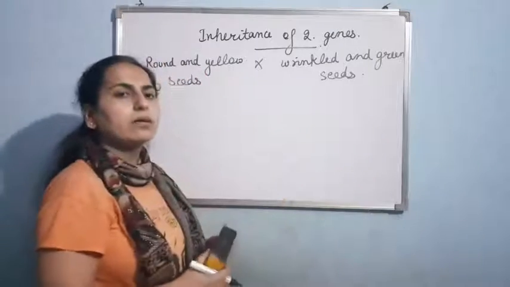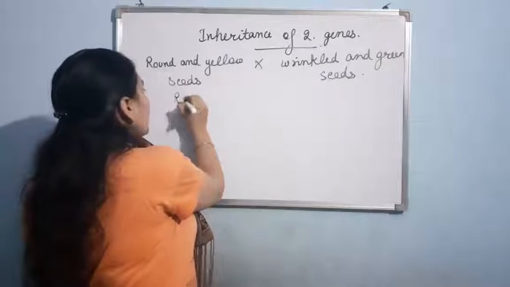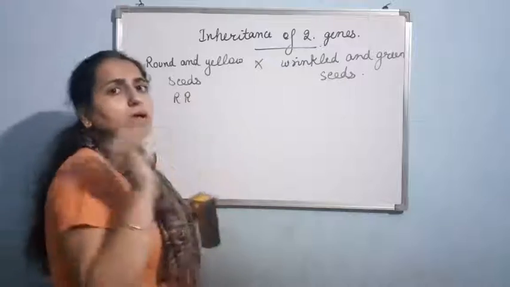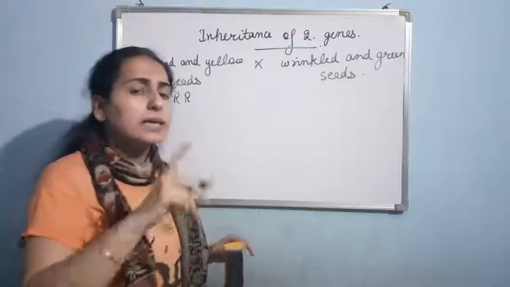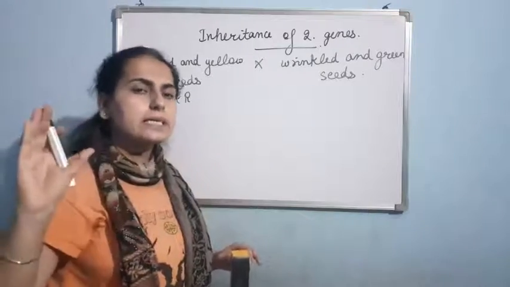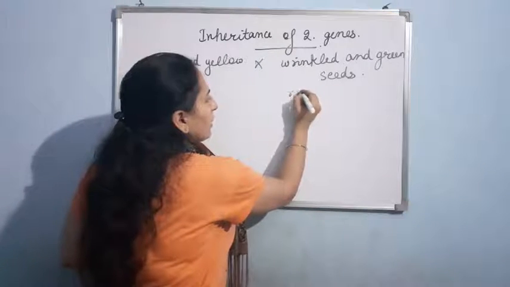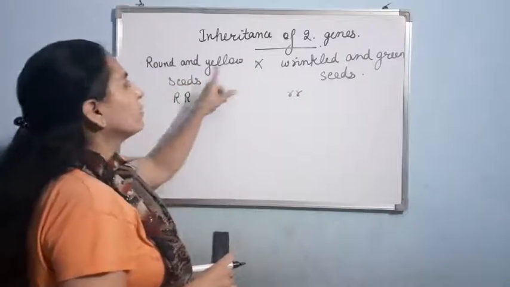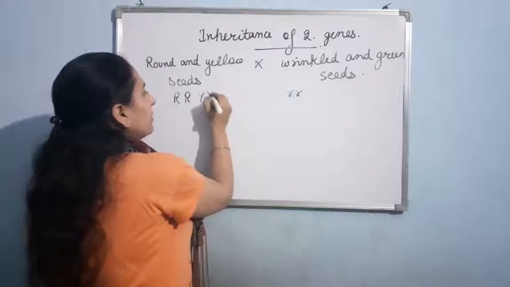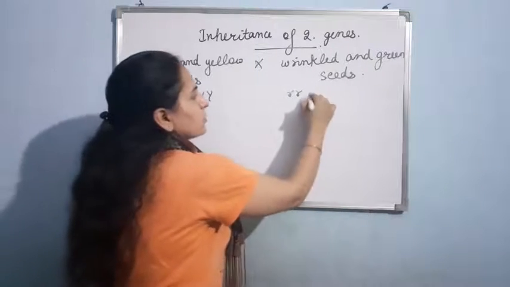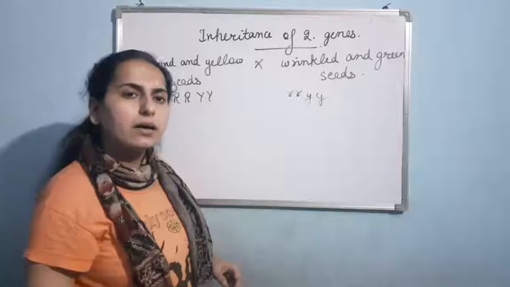So if I have to make a cross, round is a dominant trait, so I'll represent it by capital R, capital R. He took pure line, that is homozygous. It can't be capital R, small r, because he took true homozygous line. Now wrinkled will be small r, small r. Am I clear? If I talk about the yellow color, as yellow is the dominant one, it will be represented by capital Y, and there small y, small y. Clear? Now next we have to make the gametes.